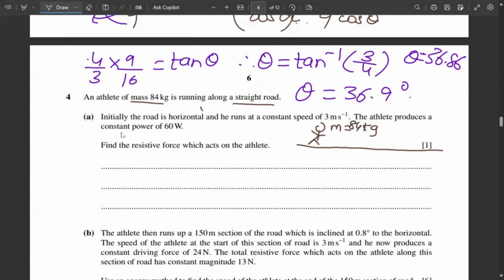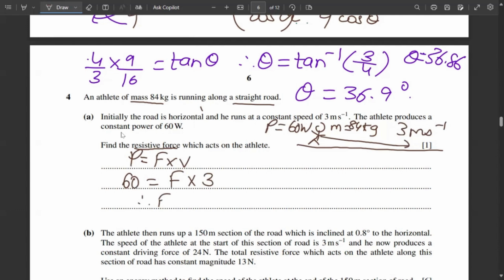Initially, the road is horizontal and he runs with a constant speed of 3 meter per second. That means he's running at a speed of 3 meter per second and producing a power of 60 watt. Now, this is a very easy question. Find the resistive force which acts on the athlete. So the basic formula for this is power is equal to force into velocity. So power is 60, force we don't know, and velocity is 3. So therefore force will be 60 by 3, which is 20 Newton.